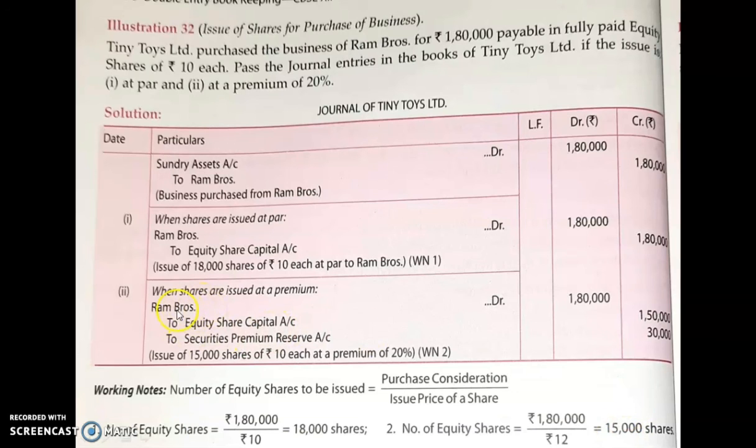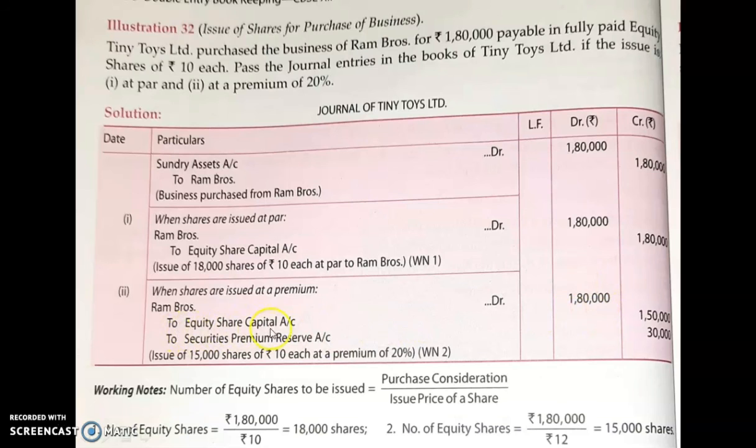So here in this case the journal entry will be Ram Brothers account debited to equity share capital account and to securities premium reserve account. Under Ram Brothers, you write down the amount. See here the amount what you have written in the credit side, 1,80,000. The same amount you can write over here, 1,80,000.